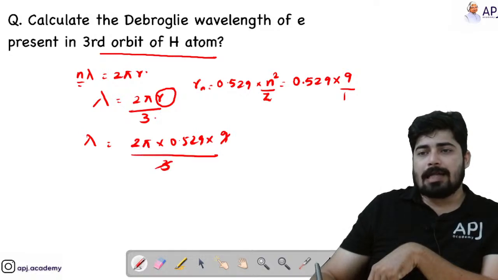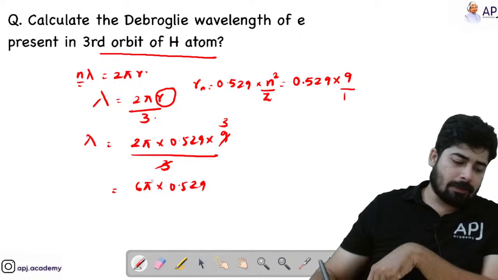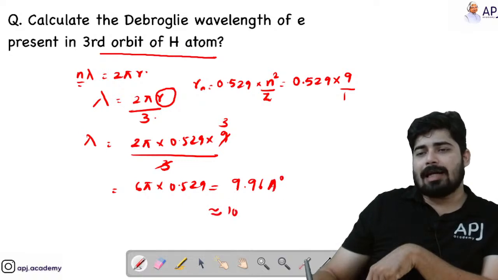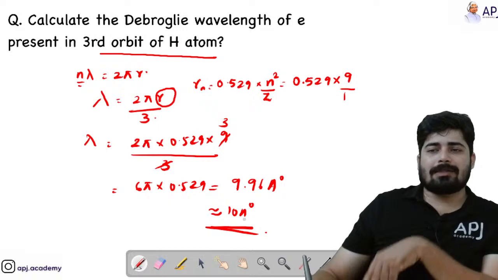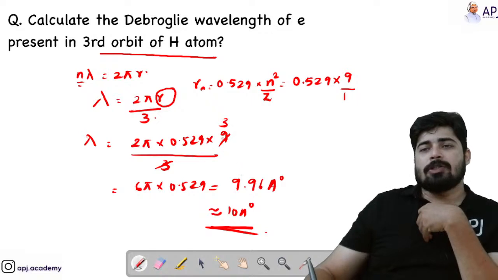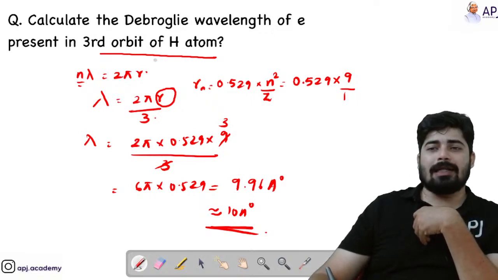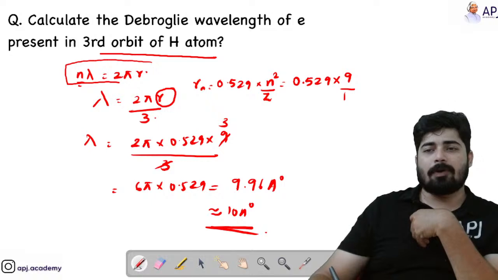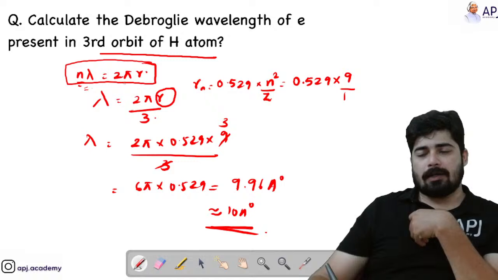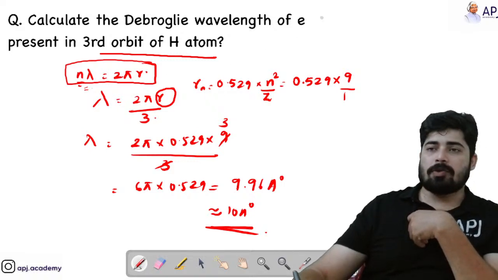You can cancel this 9 and 3. You will get 3 here. So you will be getting 6 pi into 0.529. If you multiply it, you will be getting a value nearly equal to 9.96 Angstrom. That is nearly equal to 10 Angstrom. So that's the answer. Okay, hope this is clear. It's a very easy question. It is easy only when you know the relationship between the Bohr and the De-Broglie concepts. Okay, and lambda equal to 2 pi r. Right? Now let's move on to the next one.